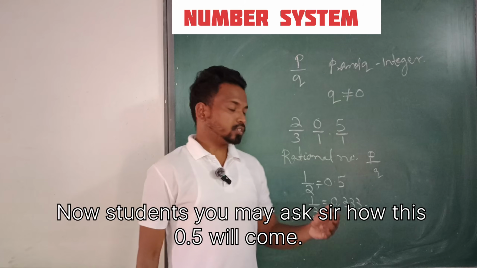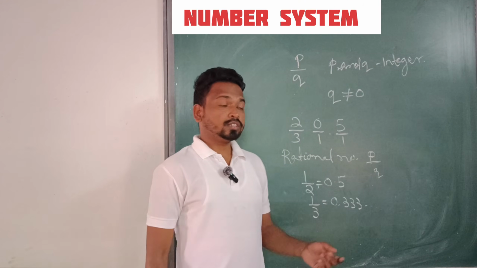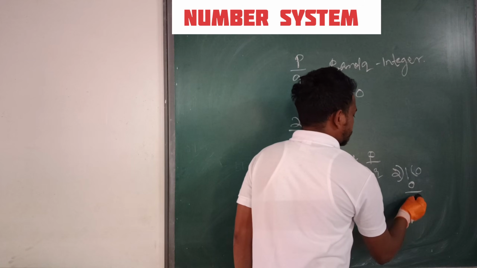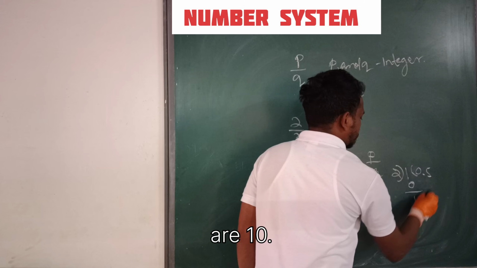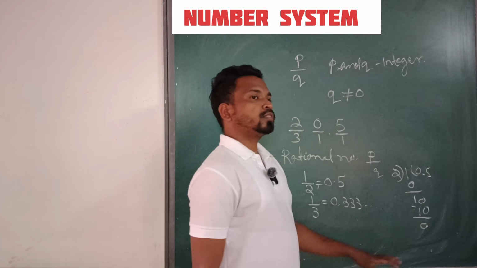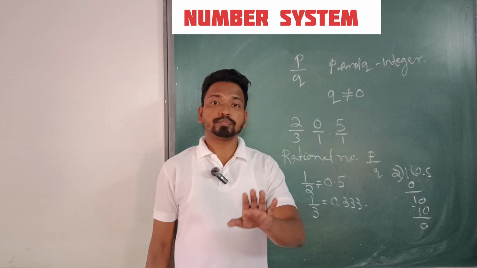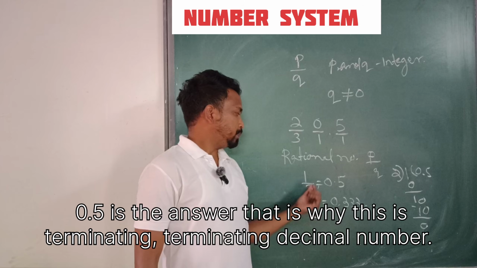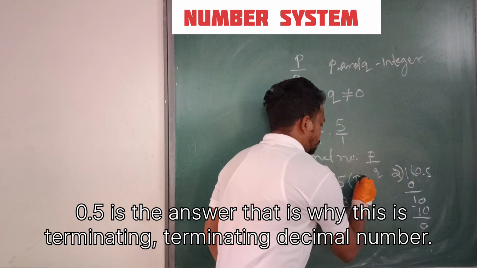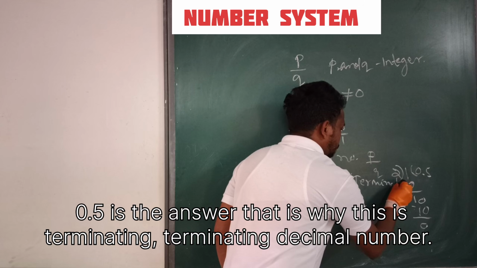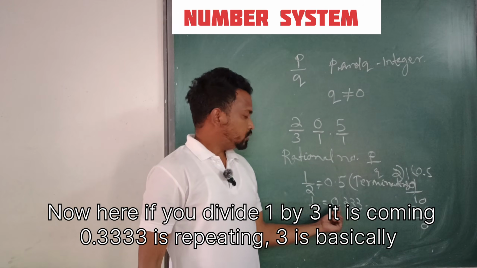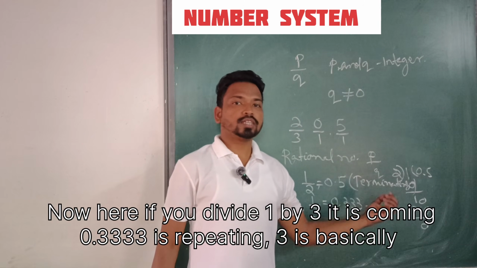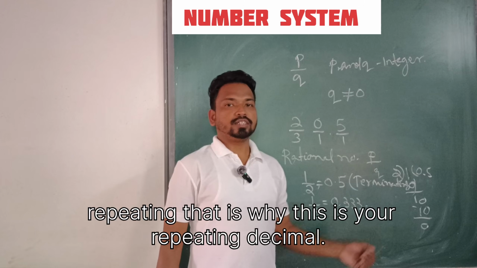Students, you may ask, sir, how does 0.5 come? If you divide 1 by 2, 2 zeros are 0, then decimal, then 2 fives are 10. So this is a terminating decimal. Terminating means we have remainder 0 and here 0.5 is the answer. Now if you divide 1 by 3, it is 0.3333, and 3 is repeating. That's why this is a repeating decimal.